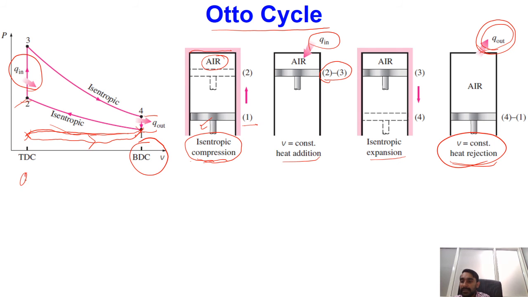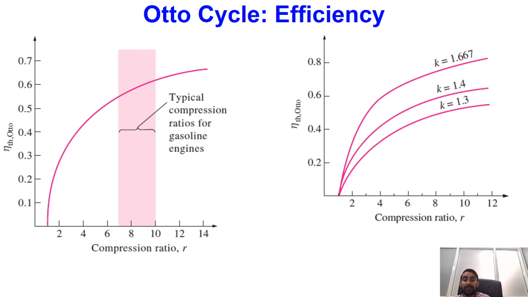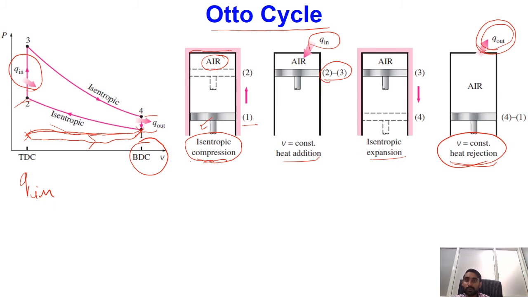We know that the heat input, Q in, is during process 2 to 3. In process 2 to 3 we are having addition of heat, so Q in, then Q minus W, because work done we also have to consider, and our work done is the integration of PdV from state 2 to 3.